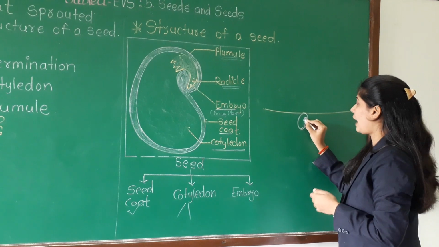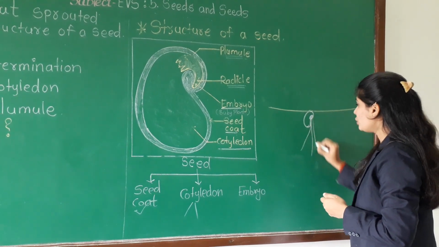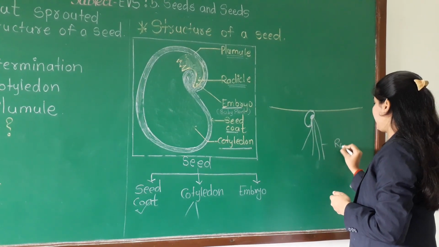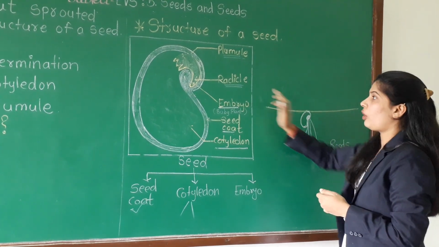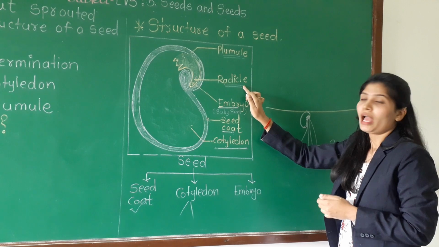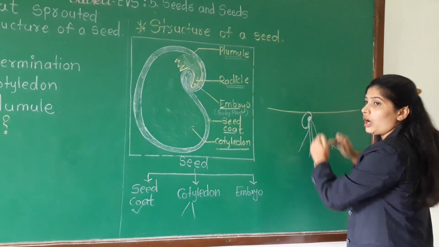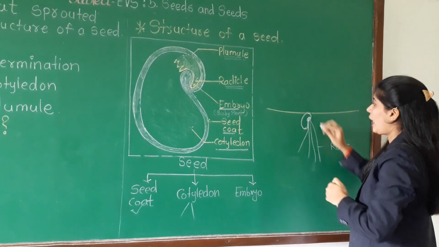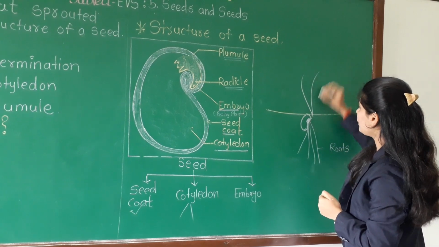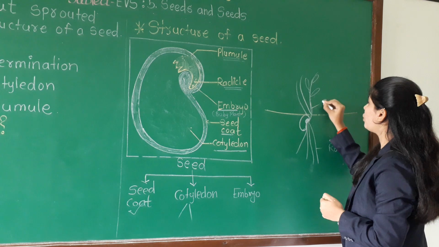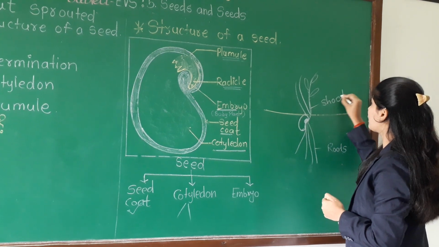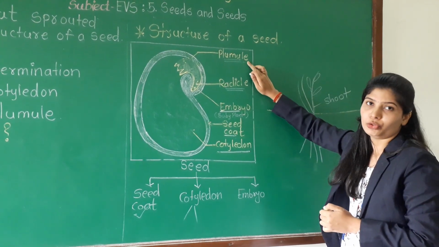From the radicle, roots grow. Roots are the form of your radicle, and they grow under the soil. And when you see your plant, that is known as the shoot, which is the form of plumule.